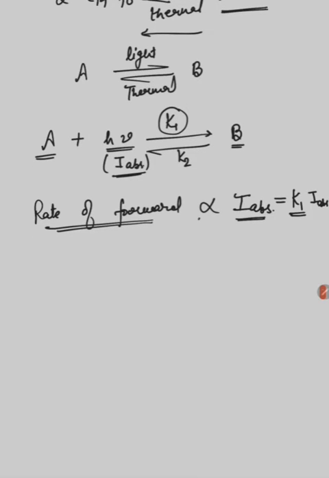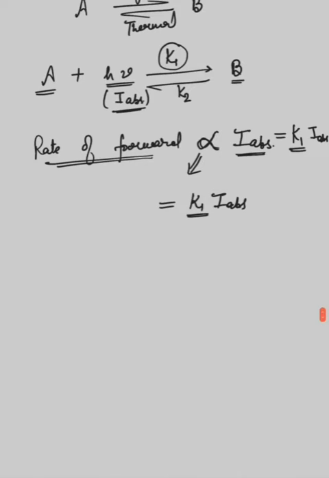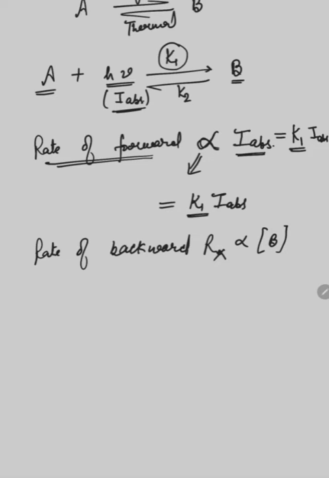When we shift this proportionality sign to the equality sign, we are introducing a new constant K1, which is known here as the proportionality constant, and you can also say that it is the rate constant for the forward reaction. Okay, and the rate of the backward reaction is directly proportional to the concentration of B.